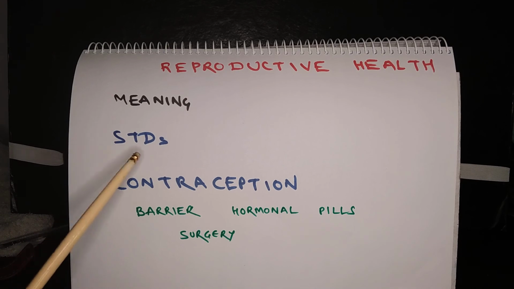Then you need to understand some concepts about STDs. STD stands for sexually transmitted diseases. There are many diseases which can spread from one person to another through sexual contact. For example, gonorrhea, herpes, then AIDS, that is HIV. These are sexually transmitted diseases. So proper precaution and using the barrier methods can help in preventing STDs.